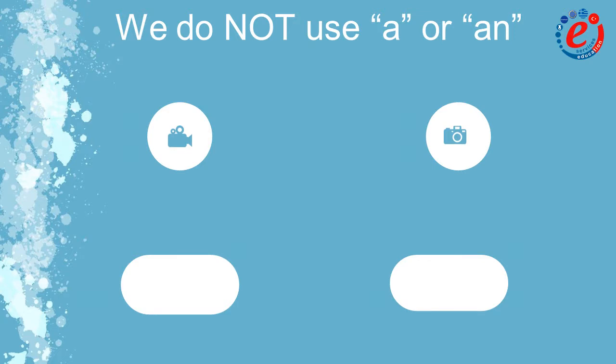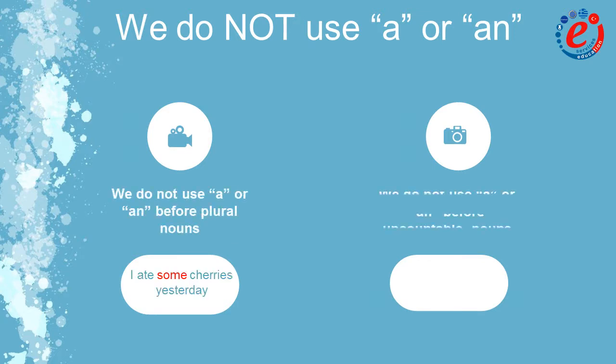Finally, let's keep in mind that we don't use a or an before plural or uncountable nouns. We say, I ate cherries yesterday. I ate chocolate yesterday. Instead of a or an, we can use some. I ate some cherries yesterday. I ate some chocolate yesterday.